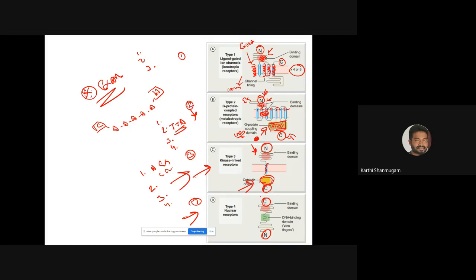What are the important domains present in this protein family? It will have a ligand binding domain to which the messenger molecule will bind. And there is a special type of domain called the DNA binding domain, with a specific motif like the zinc finger motif. This is the region of the receptor which interacts with the DNA and controls the transcription of the DNA. So these are the various characteristics of the four families of receptors, and this is considered very important for the examination.